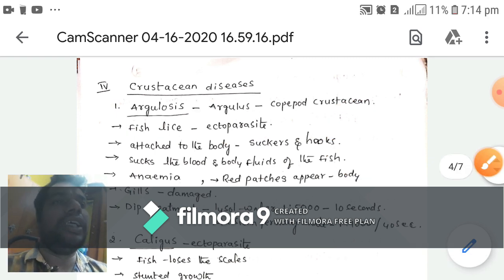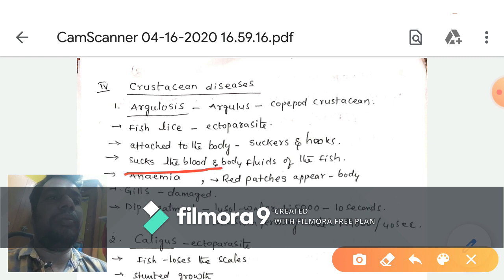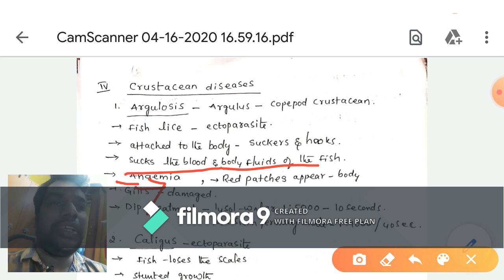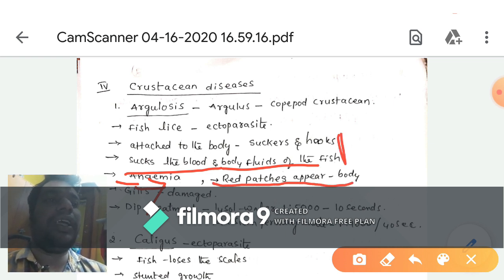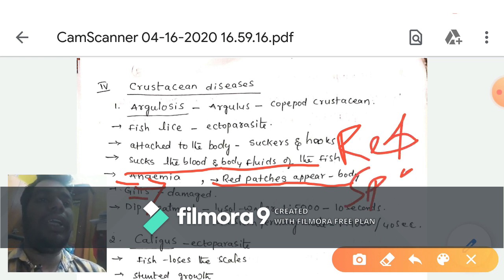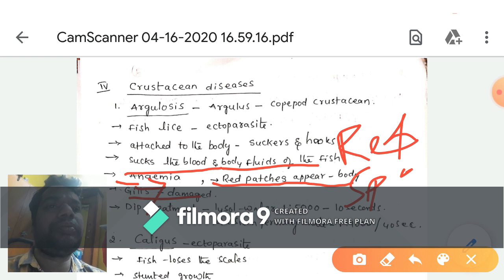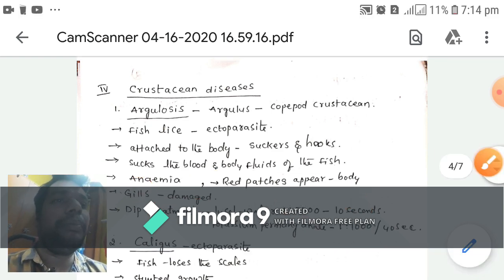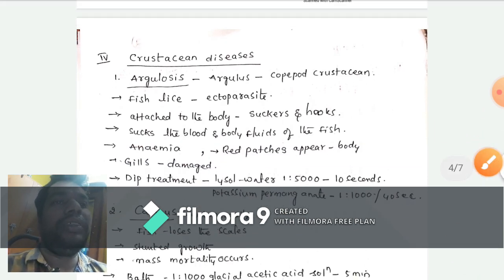It sucks the blood and body fluids of the fish and causes anemia. Red patches and red spots appear on the body, and the gills are damaged. Here we give the treatment with Lysol water in the ratio of 1 to 5000. We have to dip the fish in the solution for up to 10 seconds.